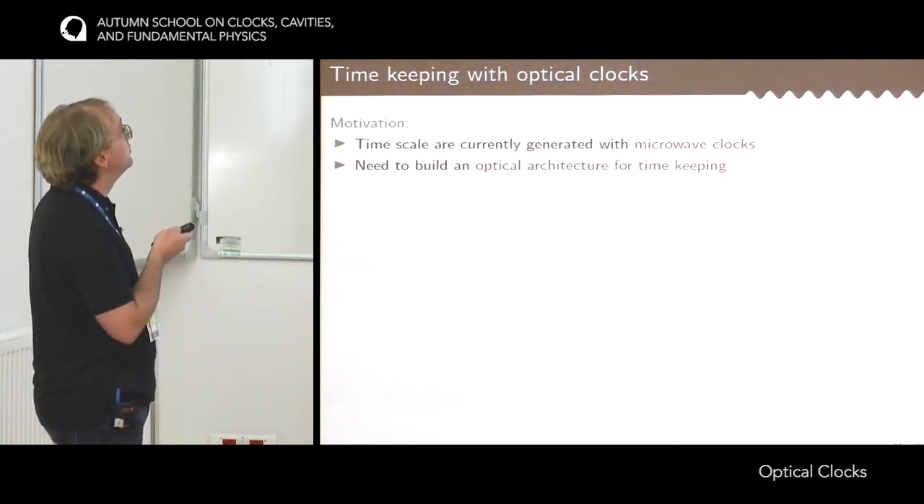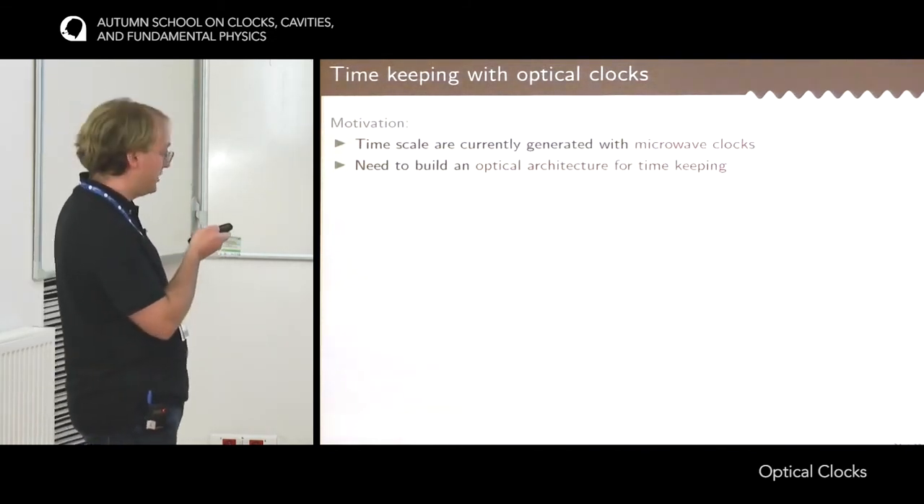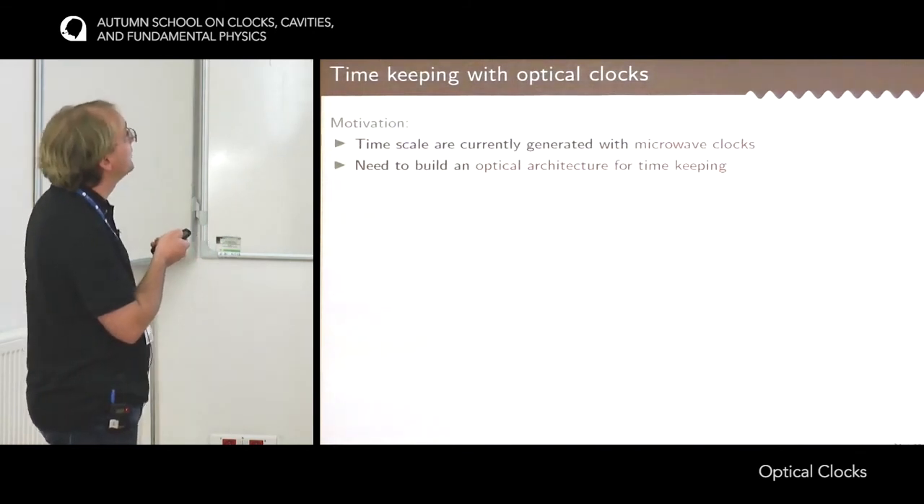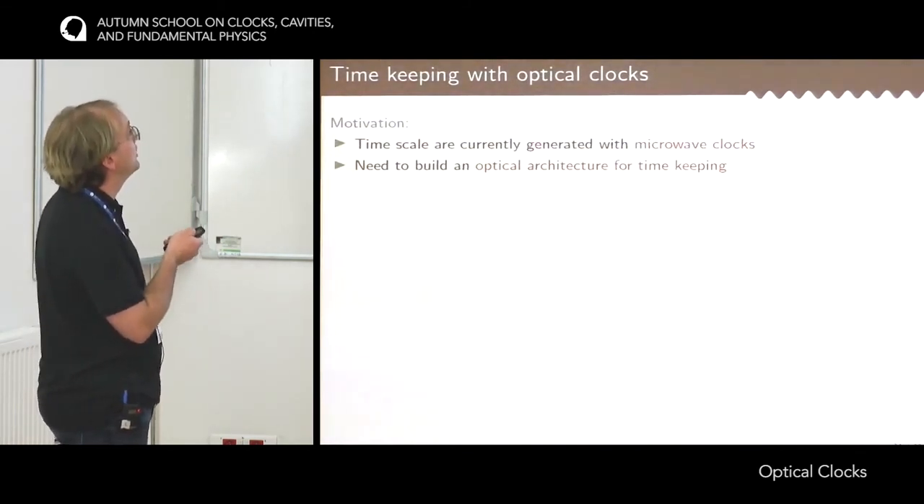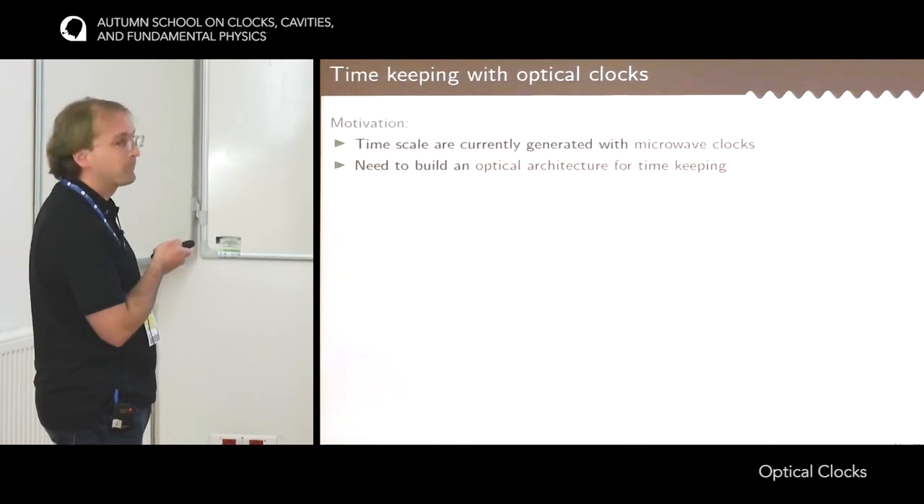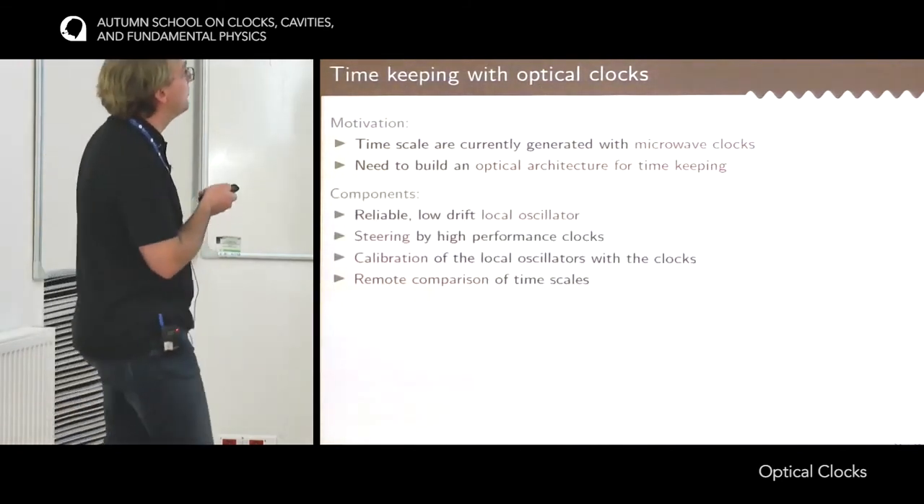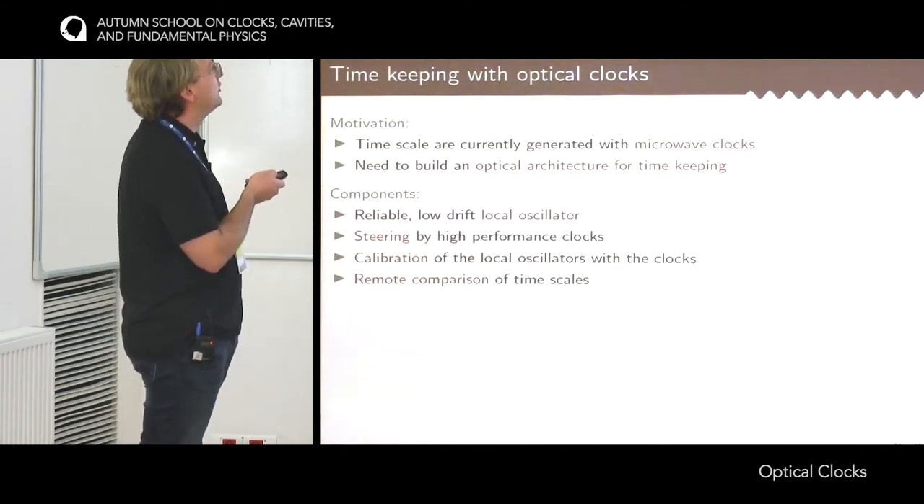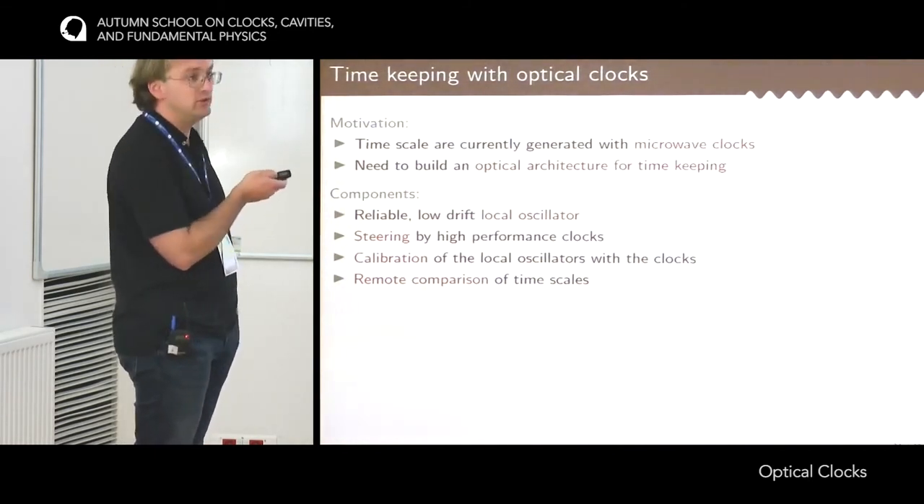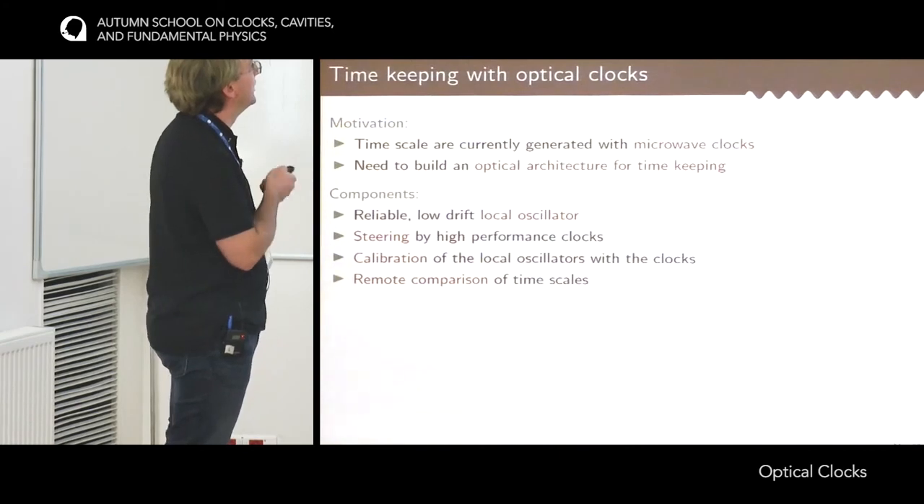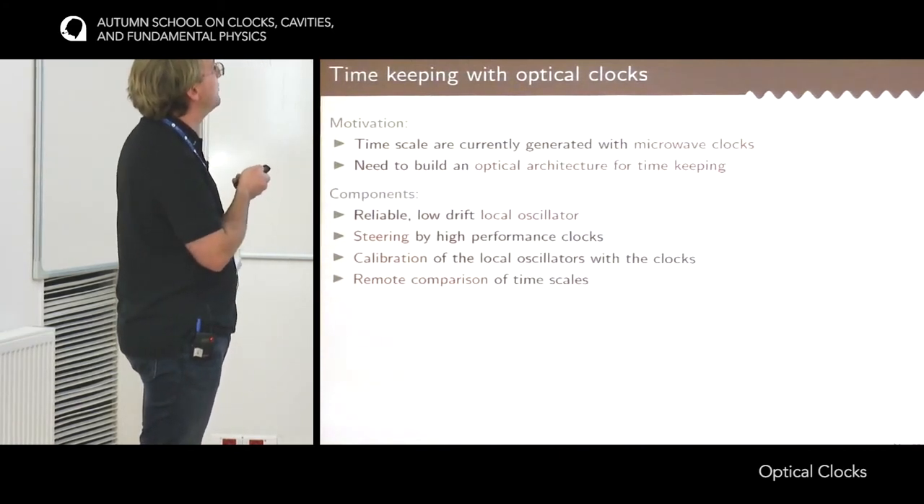And if we want to move forward in the optical domain, then we would have to replace or complement this microwave architecture with an optical architecture for timekeeping. So what would be the ingredients? There are several things to develop. The first is local oscillators. To build a time scale, you need basically a clock that runs forever, a clock that has to be reliable and possibly with a low drift.